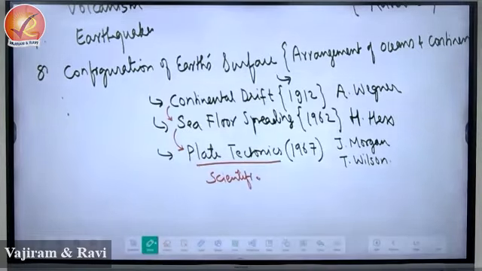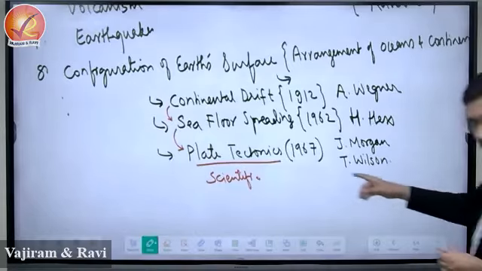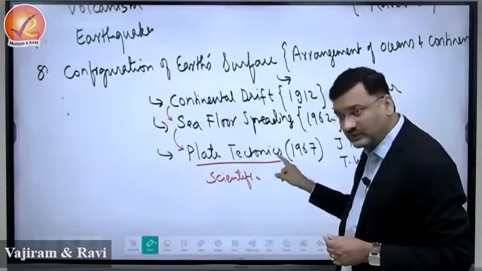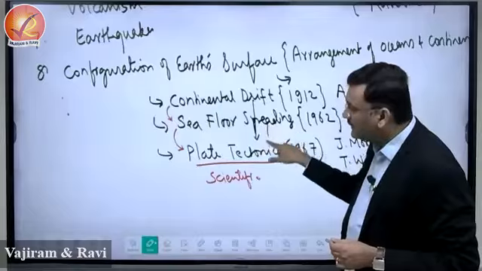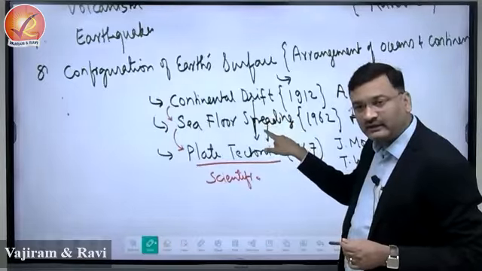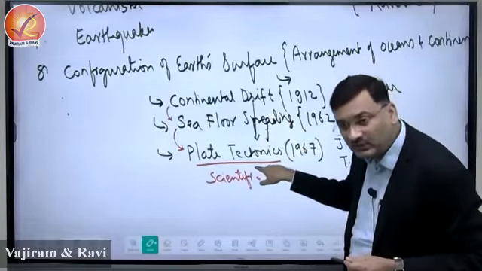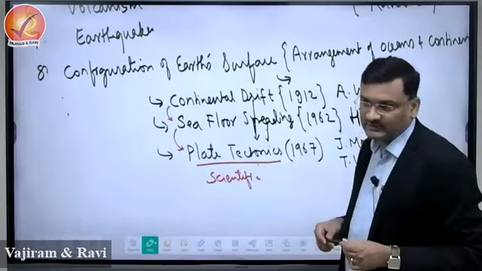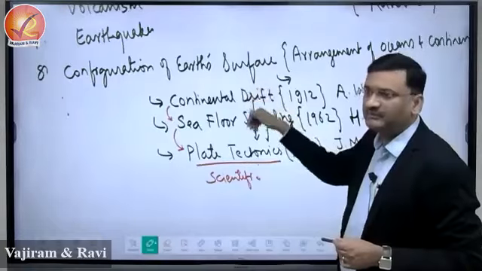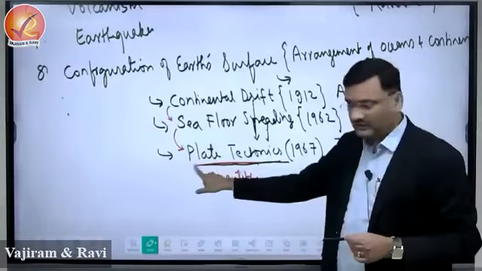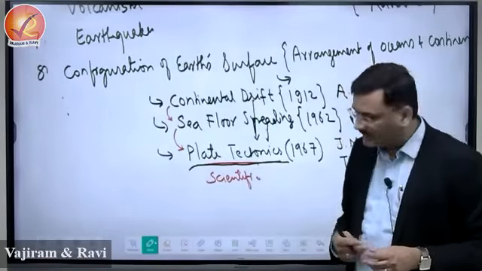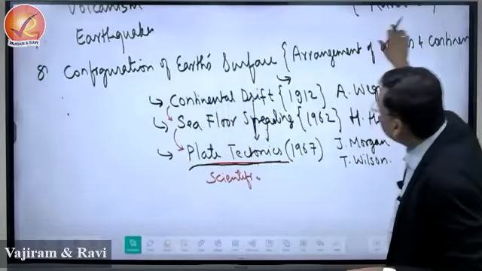अगर आपको ये पूछा जाए what is explaining the configuration of the earth's surface, this will be the theory of plate tectonics. This you have to take into consideration because already the previous 2, that is sea floor spreading and continental drift, have been merged into plate tectonics. ठीक है, these were the past views, different opinions in the past. Now present scientific theory is the theory of plate tectonics. ठीक है, now these are the topics.